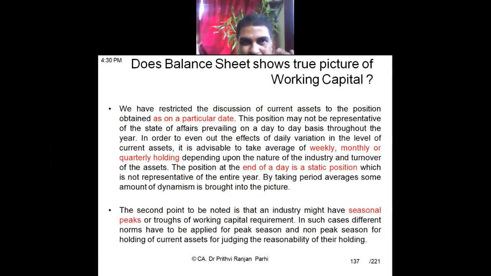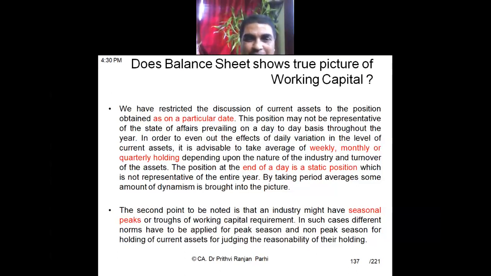Now, one question is asked many times. All these figures, the current asset figure and current liabilities figure, we take from the financial statements, the balance sheet. The question is whether the balance sheet figures give a true and fair view of the working capital position. This is a debatable issue, but here we have to think about the concept. We have to always remember that the balance sheet is a position statement. It shows the position on a particular date. On a particular date, the current assets and current liabilities can be managed, is it not?